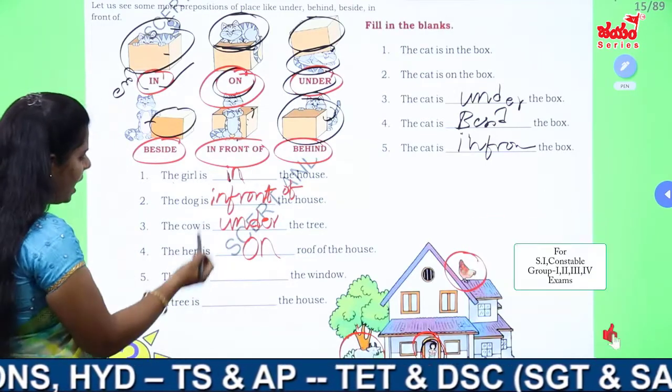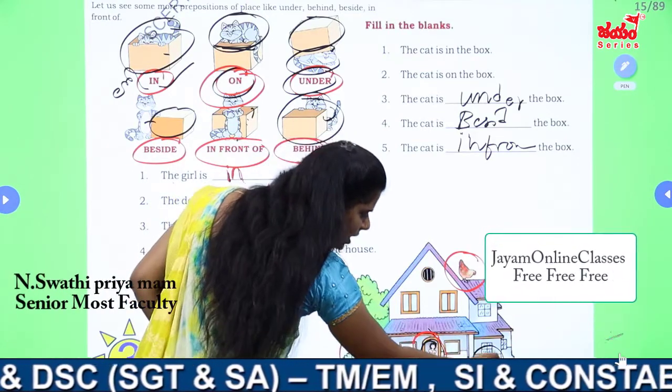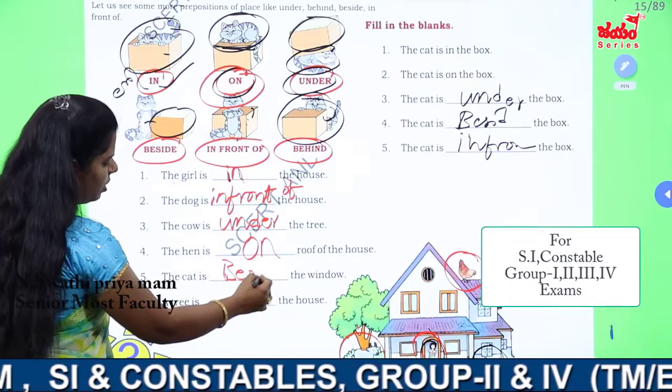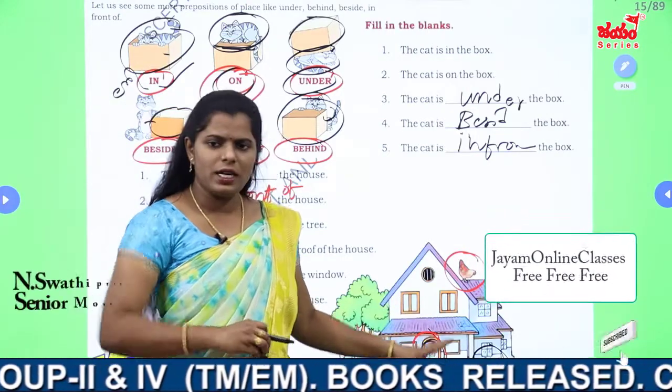Next, the cat is dash the window. Where is the cat here? Here is the cat. The cat is beside the window. Beside the window, so we can say it as beside the window.